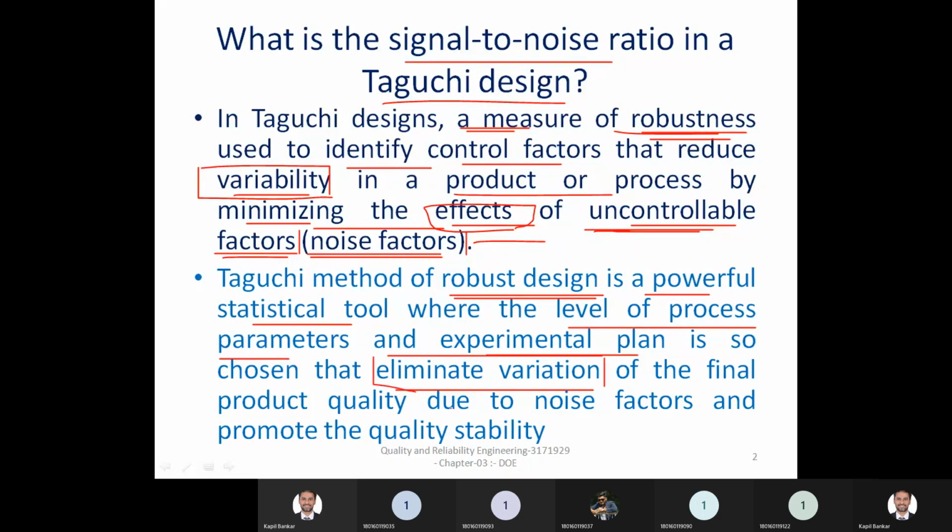That variation is created due to noise factors, or you can say the uncontrollable factors, and that promotes quality stability. If you reduce or eliminate the noise factor from your design, then you will get a good design, and that design is known as robust design.